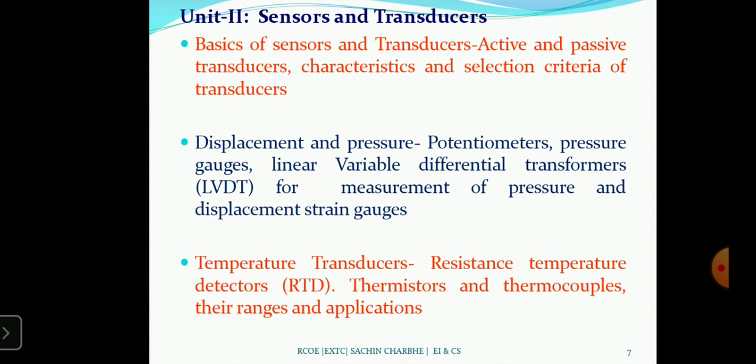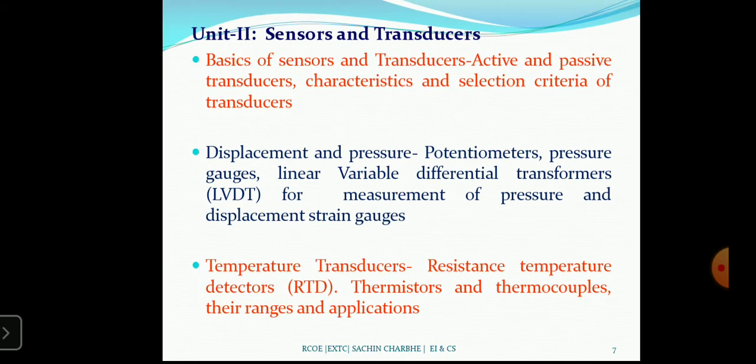Then the resistance of the conductor changes when its temperature changes, that is the RTD. Thermistor is another type. And thermocouple: in a thermocouple a number of bimetals are used. There is a junction in the thermocouple, and whatever the change in the junction at A, we will get a change at the junction on the output side, and we can measure the temperature, their ranges, and their applications. That is the second unit.